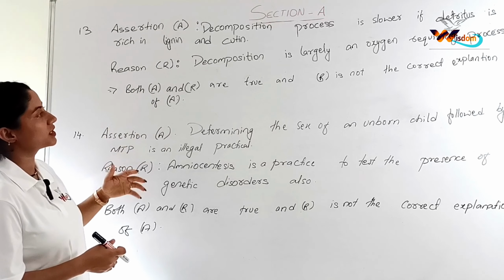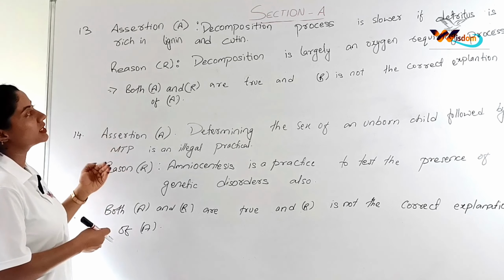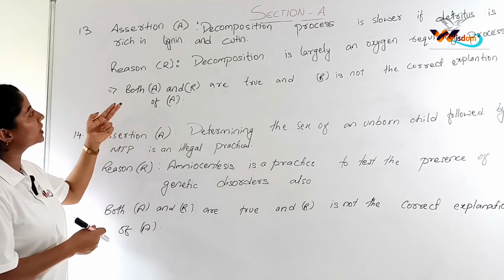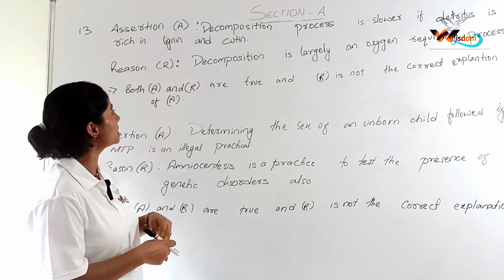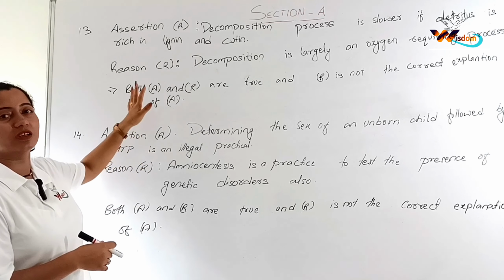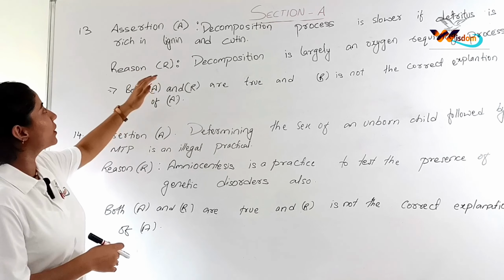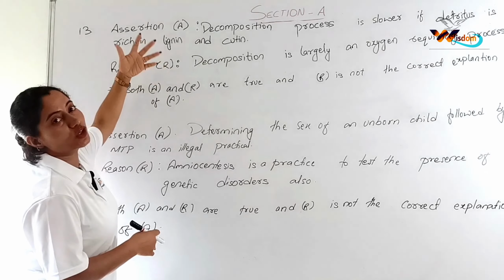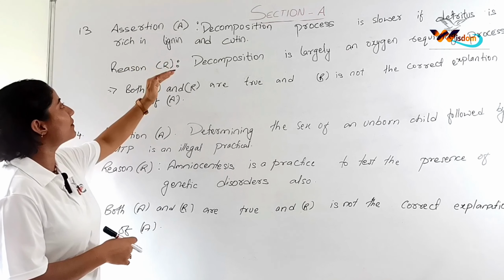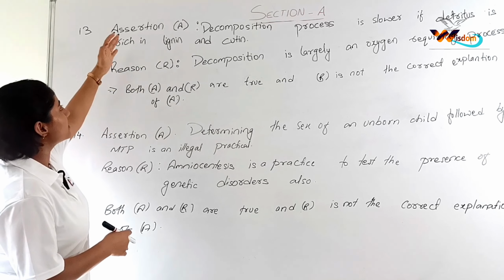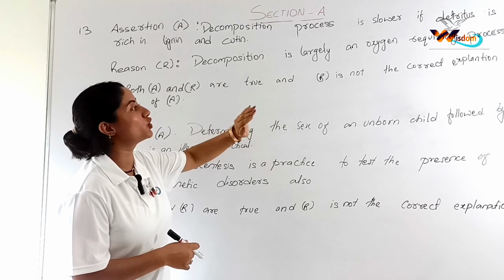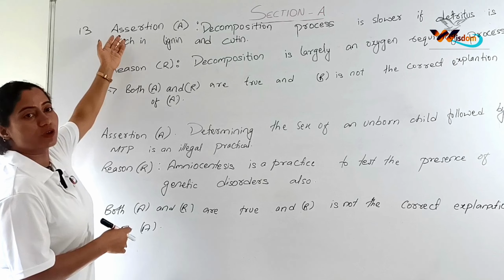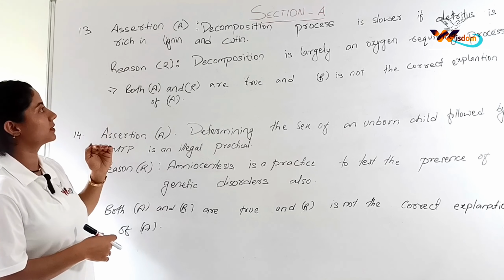The reason given is that decomposition is largely an oxygen requiring process. Both assertion and reasoning are correct, but this reasoning is not the correct explanation for this assertion. We have to do it like this.